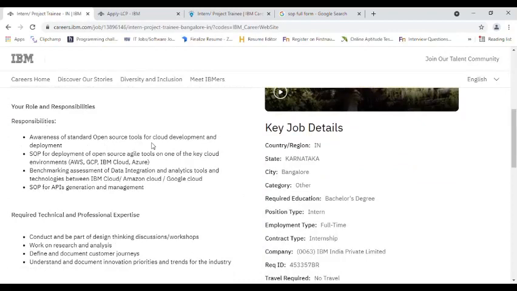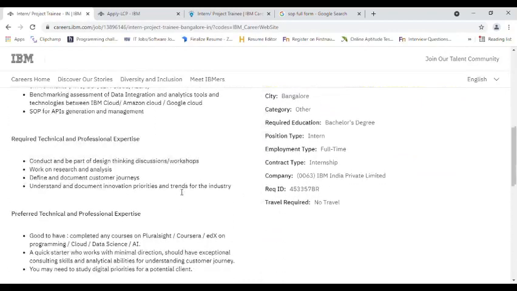And now the required technical and professional expertise, which means the required skills that you need to have for this position. You should be able to conduct and be part of design thinking discussions and workshops. You should be able to work on research and analysis. You should be able to define and document customer journeys. You should be able to understand and document innovation priorities and trends for the industry.